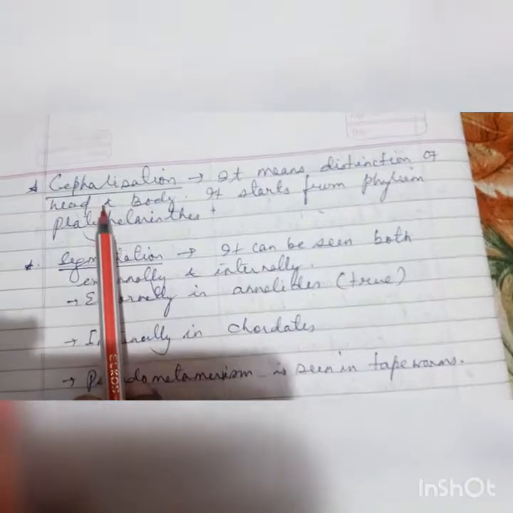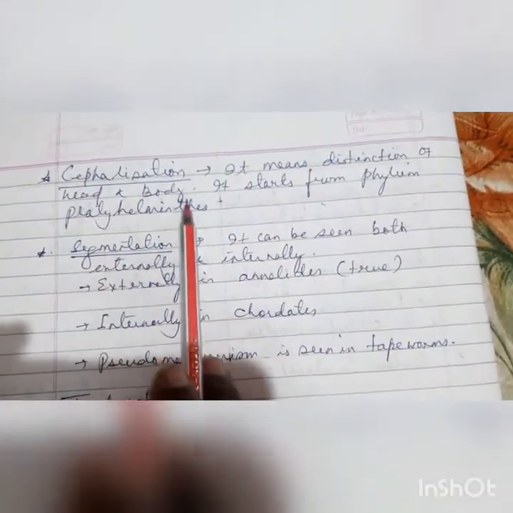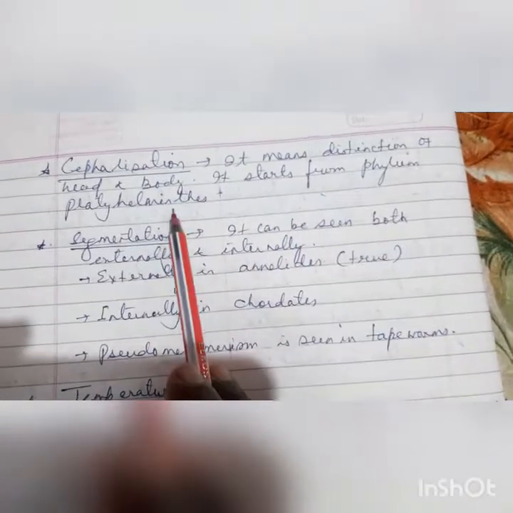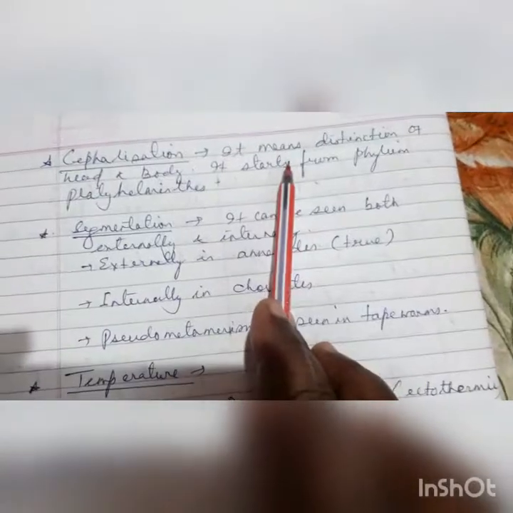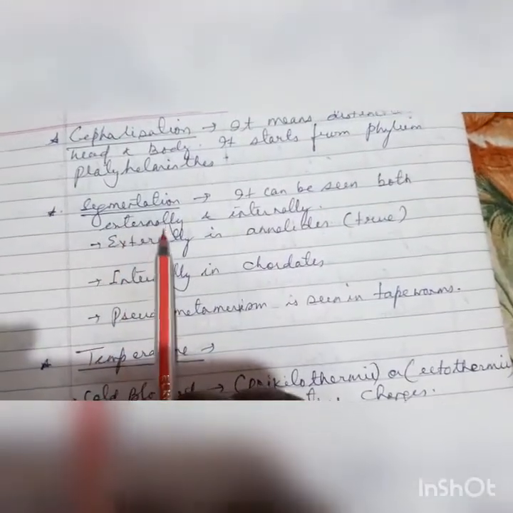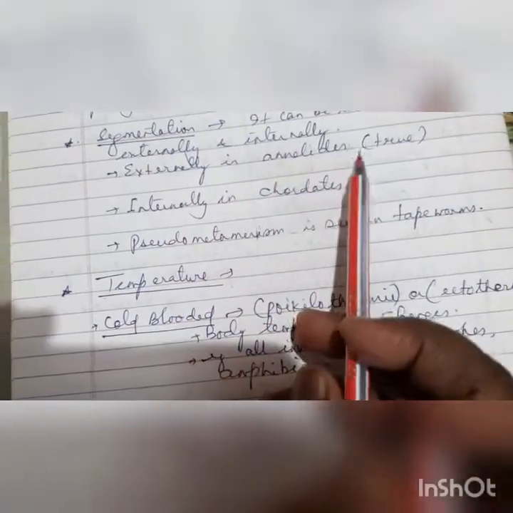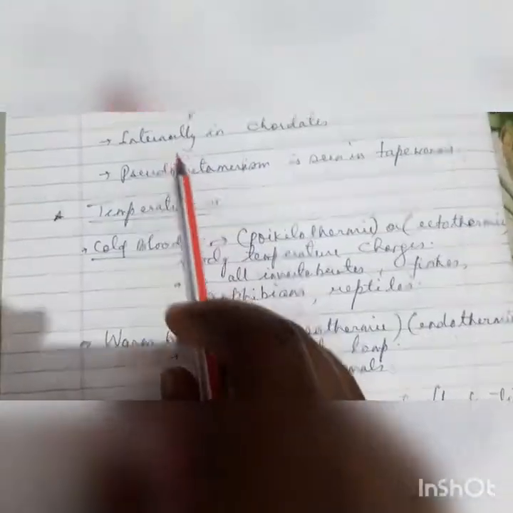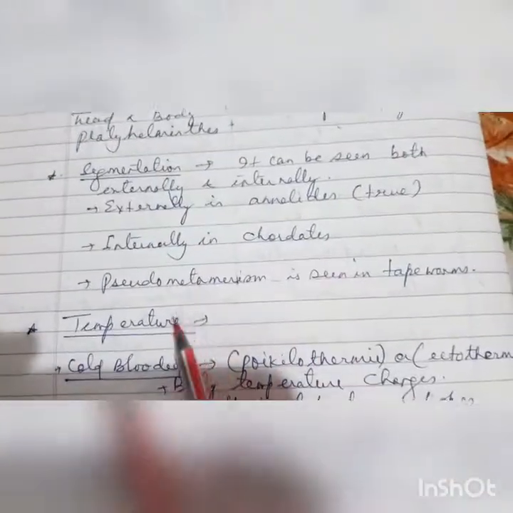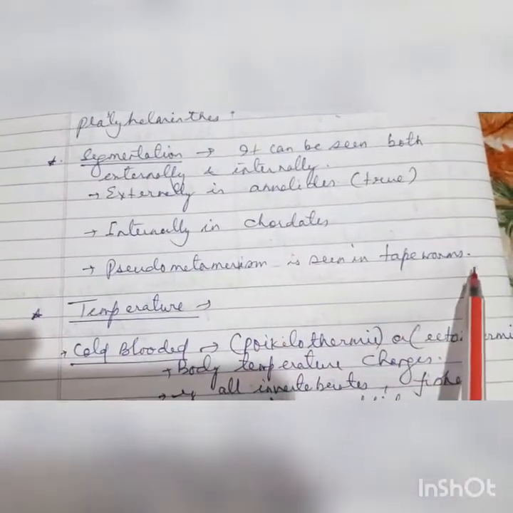Then comes the cephalization. It means distinction of head and body. It starts from phylum Platyhelminthes. The head forms here. Then comes the segmentation. It can be seen both externally or internally. External segmentation is in Annelida, that is the true segments. Internal segmentation is found in the chordates, and pseudometamers are found in the tapeworms.